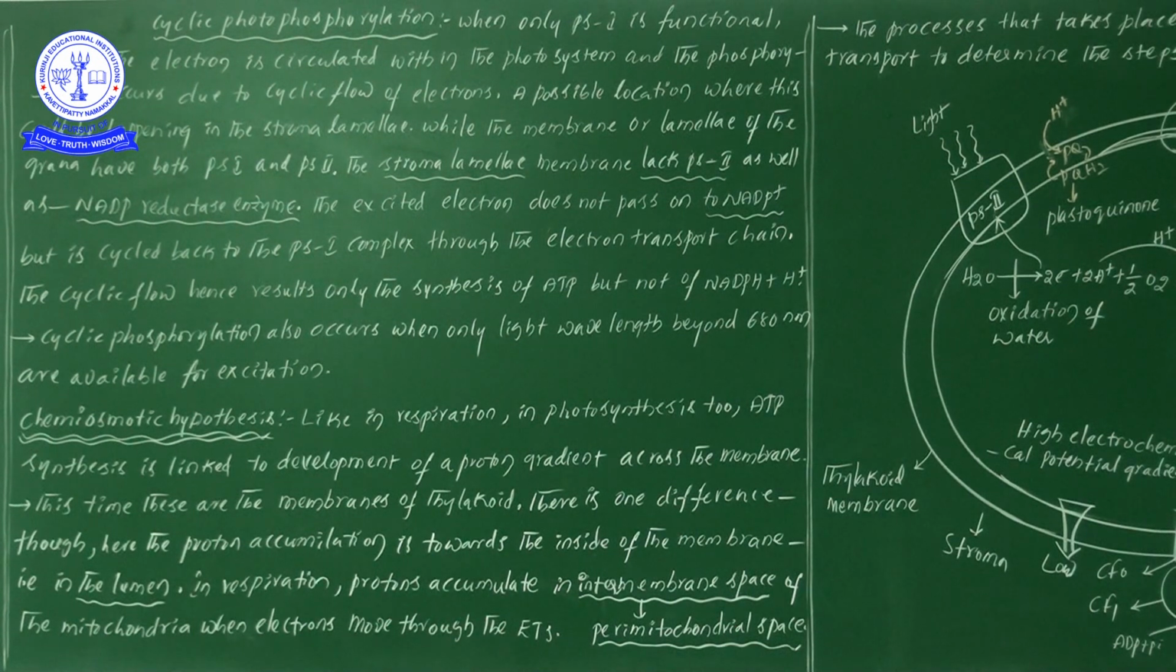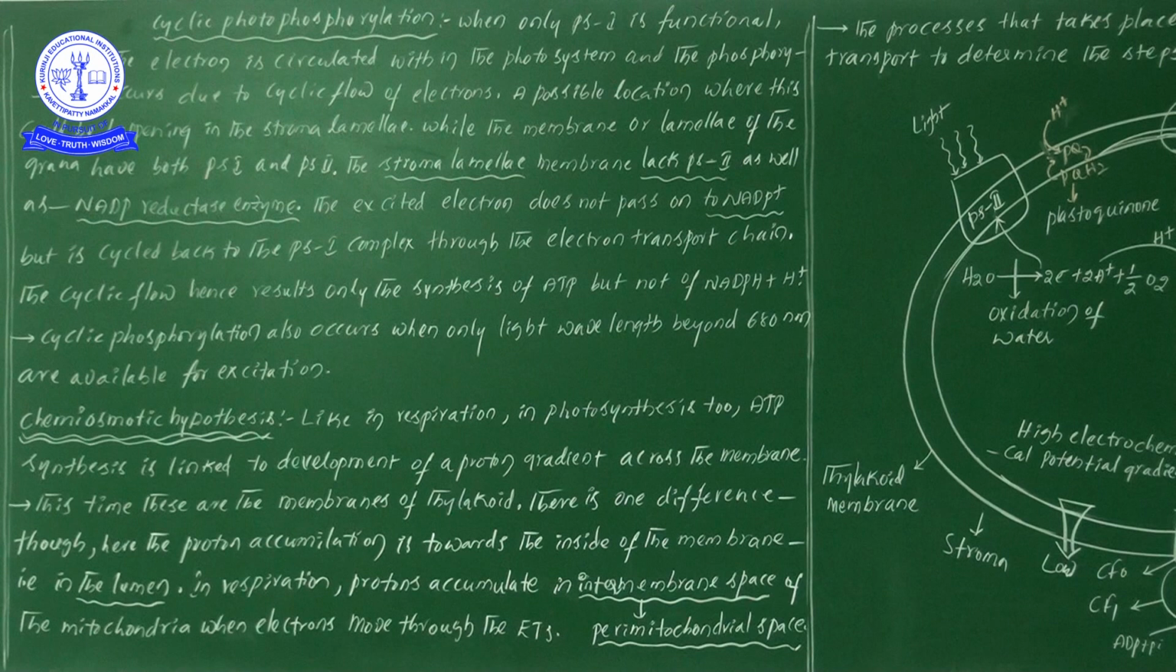But in the case of the chloroplast, the accumulation of protons is within the lumen, inside the thylakoid membrane. The empty space inside the thylakoid membrane, from our subject point of view, we call the lumen. So in a chloroplast, accumulation of protons takes place in the lumen within the thylakoid, whereas in mitochondria it is in the perimitochondrial space by the inner mitochondrial membrane. Now, when electrons move through the electron transport chain,